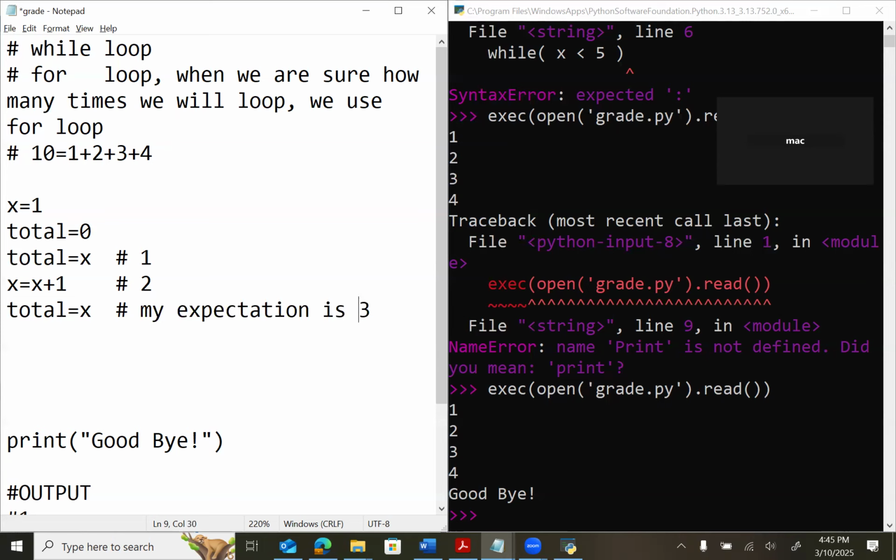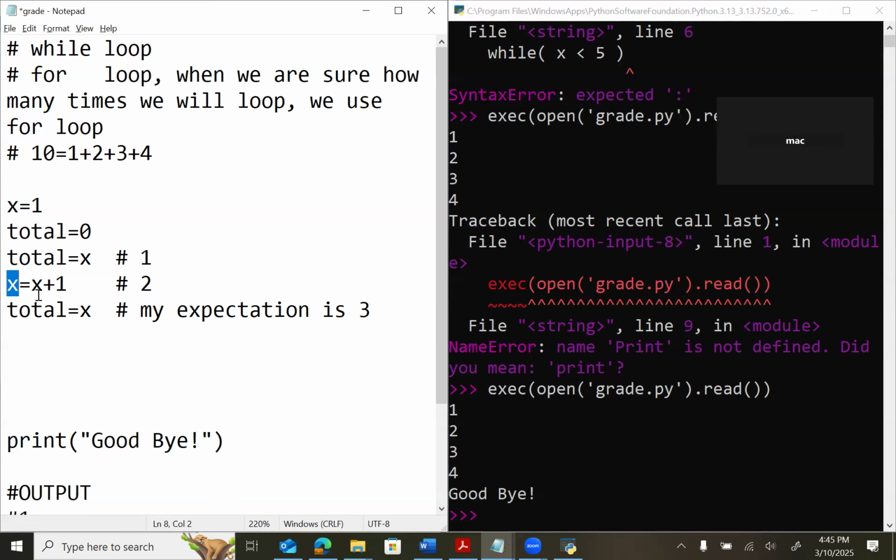We add 1. Add what? 1. We add, but we don't have x as 1, x is 2 now. Where is the 1? Which variable holds the value 1? Because x is now 2, right? x is 2. x is not 1. Which variable has a value 1?